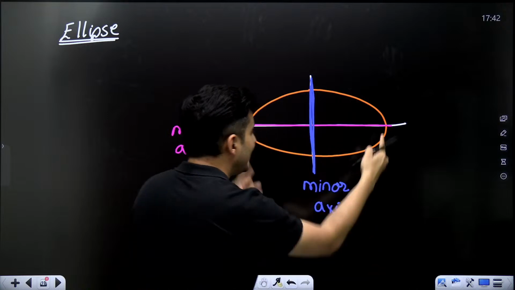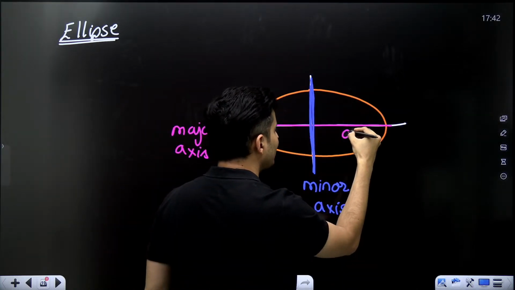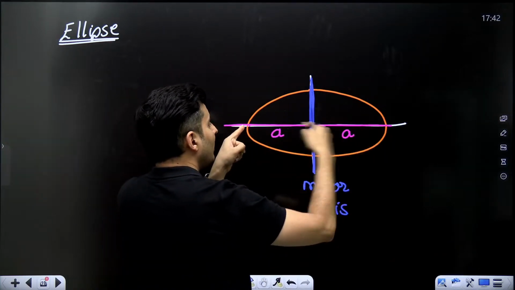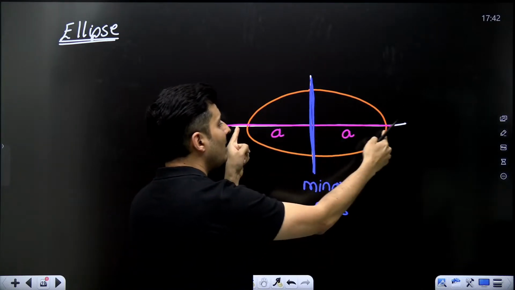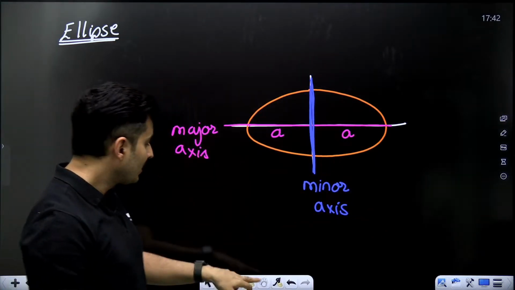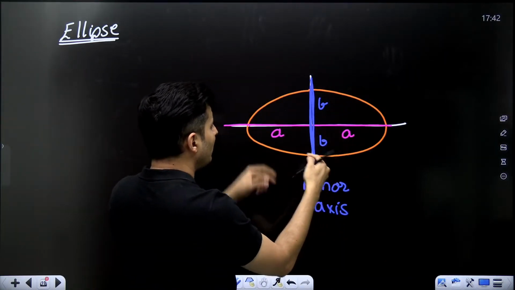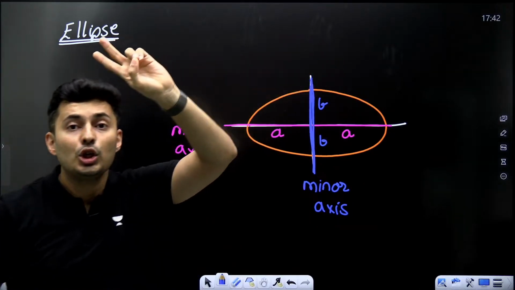This major axis is made of two equal parts. If I call this A, even this is A. So what is the length of this total major axis, the major diameter? It is A plus A, which is 2A. Similarly, on the minor side, if the upward part is B, this is also B. Total minor diameter is basically 2B.